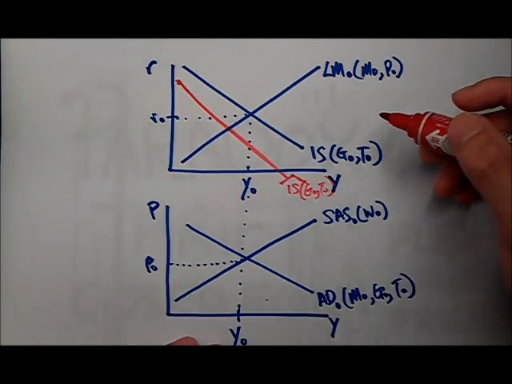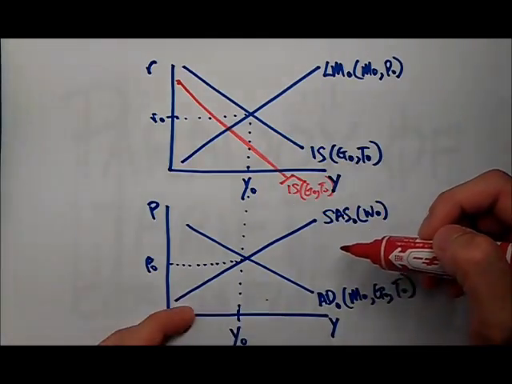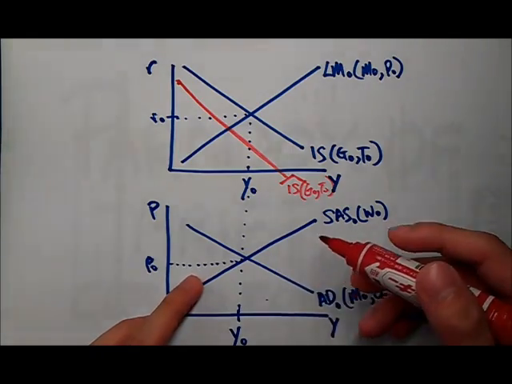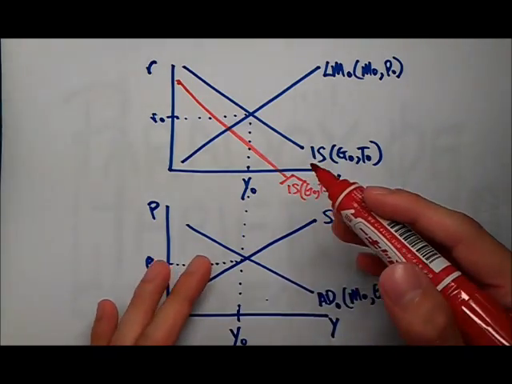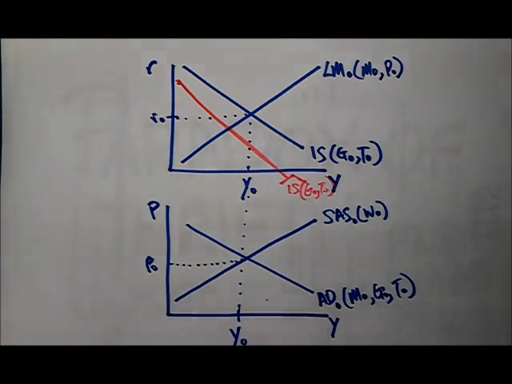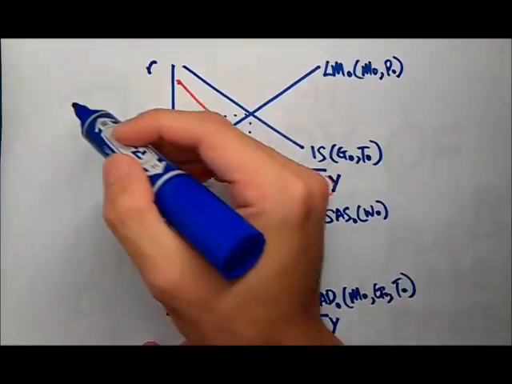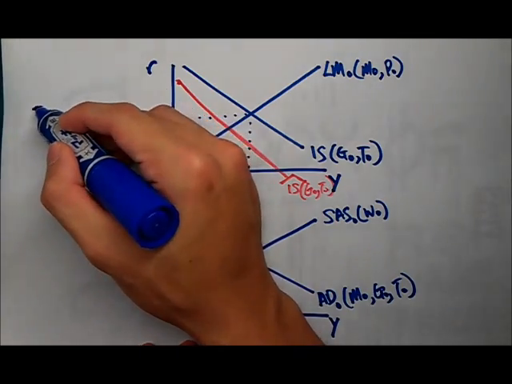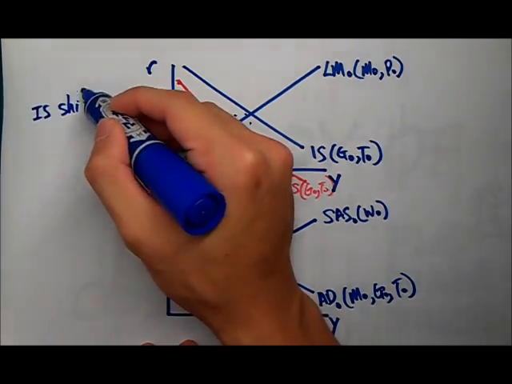Now what's going to happen to my AD is that it is also going to decrease. Same thing, it shifts left and becomes steeper, and that will cause a decrease in price. So this is the order of the move: IS shifts.